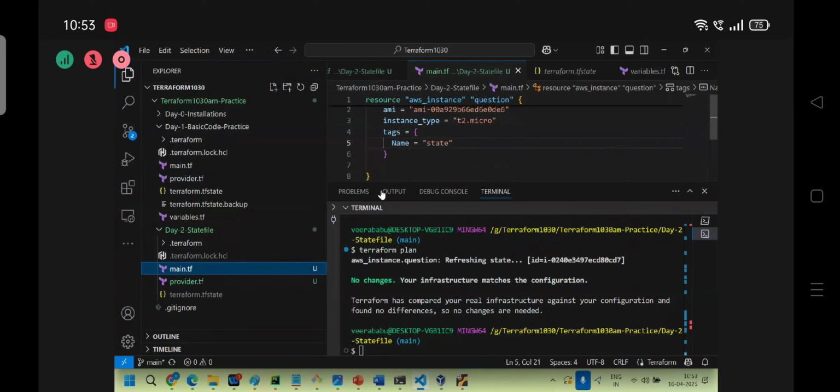Main.tf. The customer is going to run it one more time. Okay, the state file will verify against that information. AMI ID is also the same. Instance type is also the same. Tags are also the same. I think there is no need to run the same changes. Ignore. Clear now?